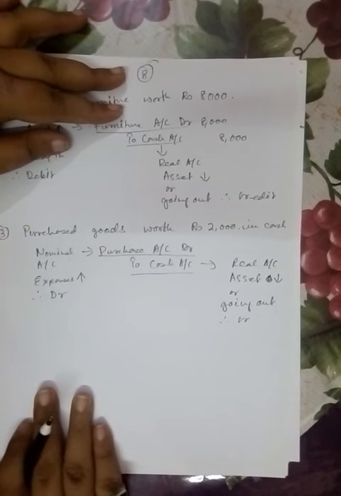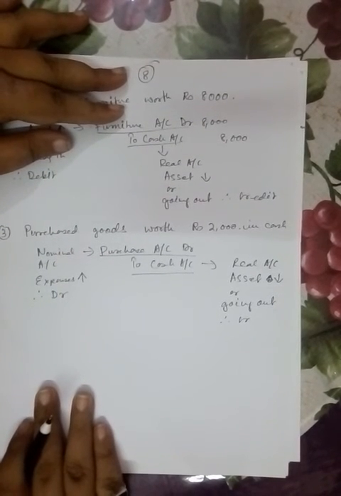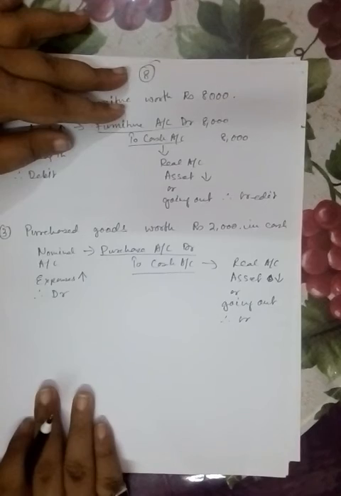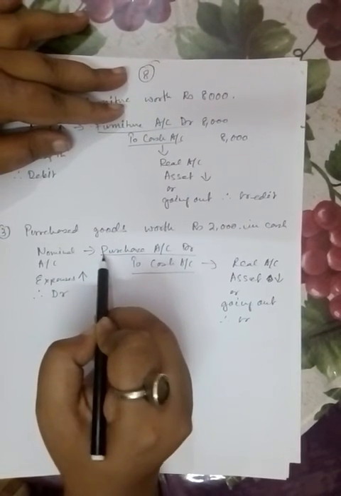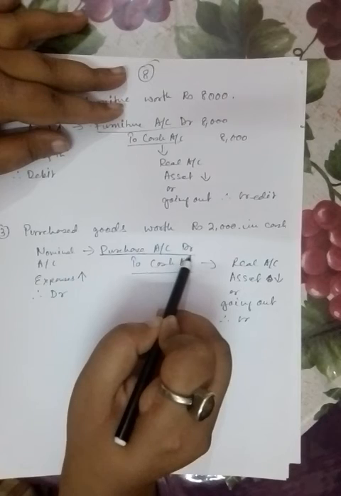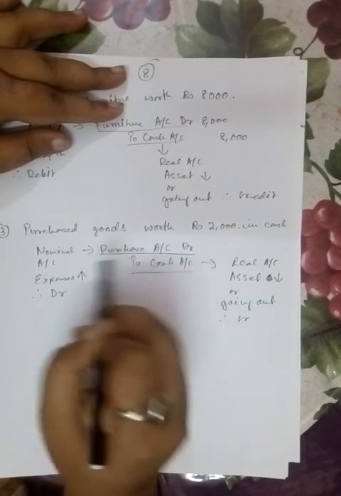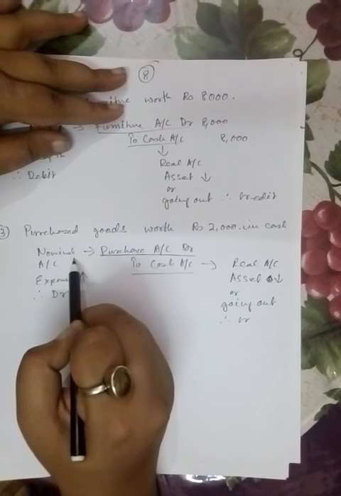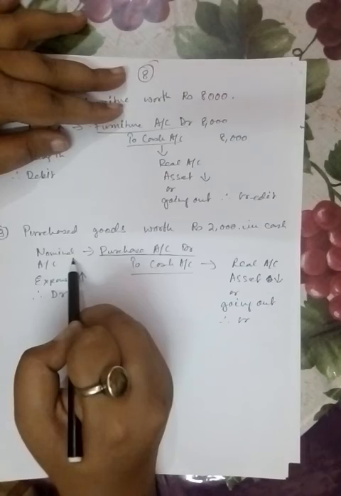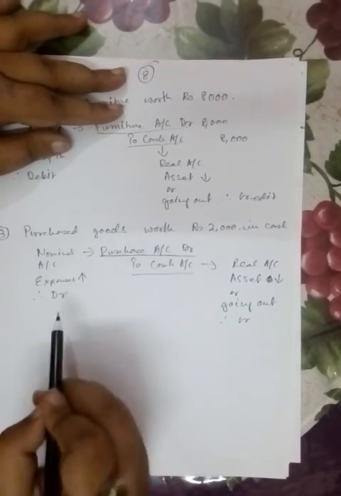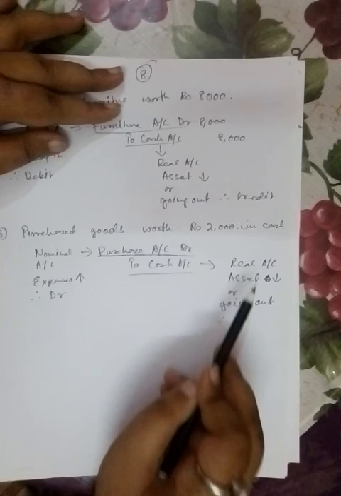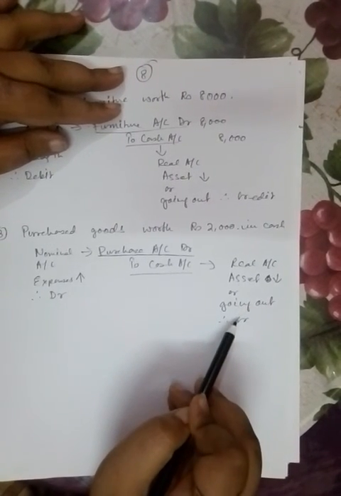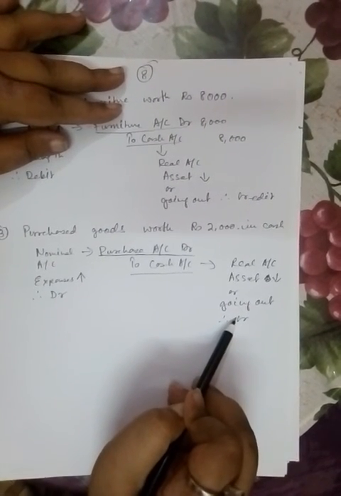But if you are purchasing any goods for again selling it, reselling it for gaining profit, it should come under purchase account. So purchasing of any goods is an expense, so it is coming under nominal account, which is very much part of the daily business, and so it should be debited. And cash is a real account and it is an asset and it is going out, so it should be credited.